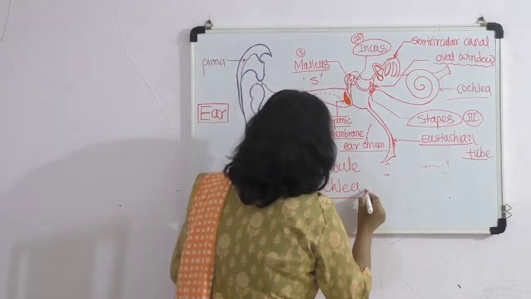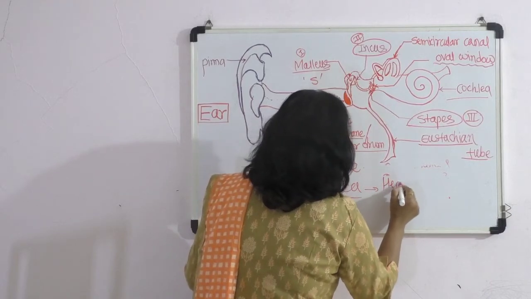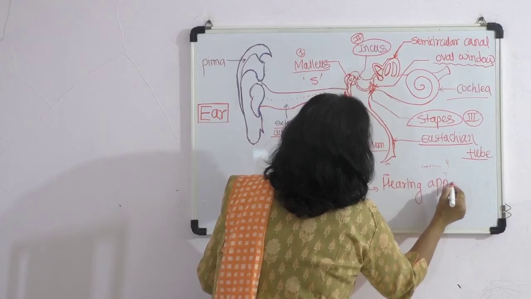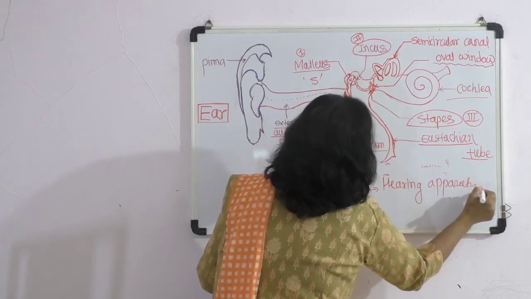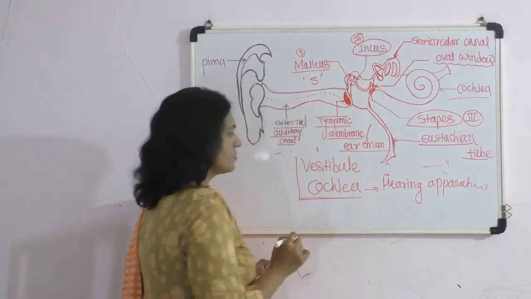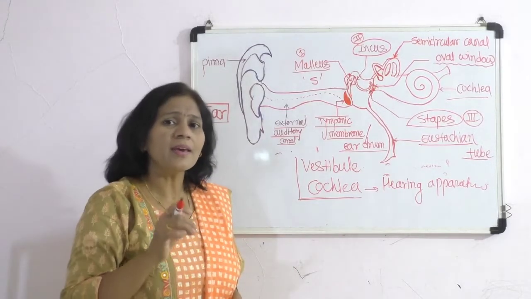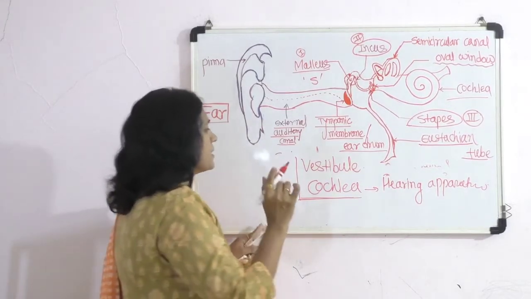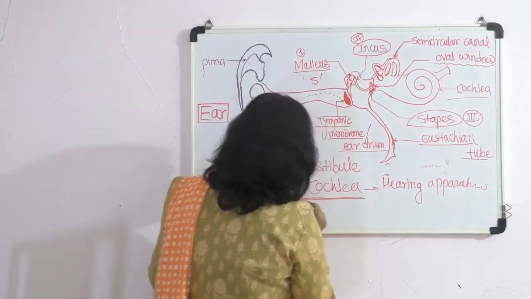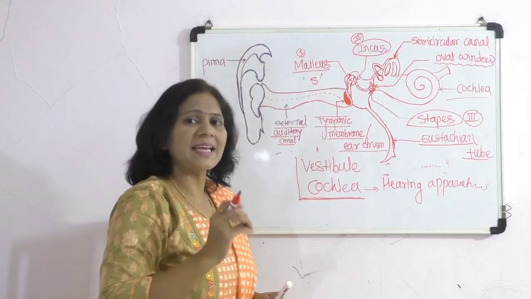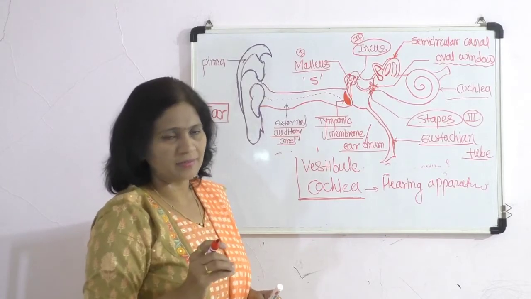The cochlea is related to the hearing apparatus. Hearing apparatus means the mechanism of hearing is because of the structure present in the cochlea, in the internal ear.